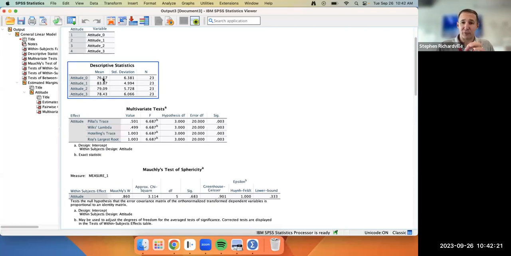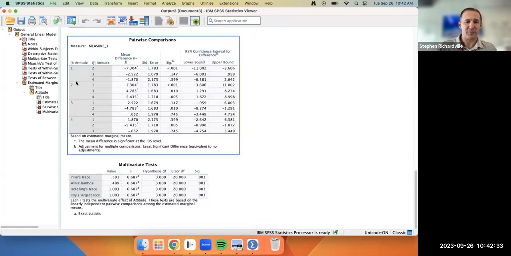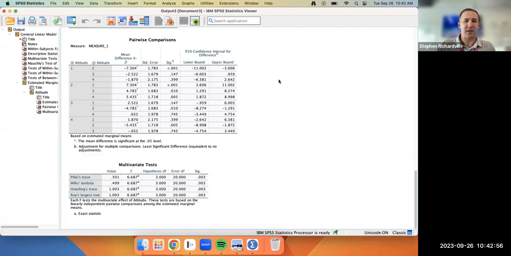So first a significant jump from my initial to 5 minutes later, then it actually falls off significantly as I go from attitude 1 to 2. And I can see that right here going from attitude 1, which is actually this one here because of our initial condition. So this is 2 to 3, and I'm going, that is a significant drop off. But the only significant increase in feeling is between the first 5 minutes, and then it tapers off. And we kind of maybe have predicted that, but we can definitely see it by the repeated measures ANOVA.